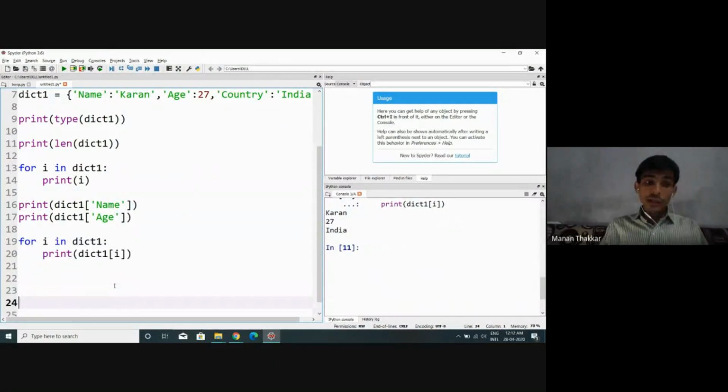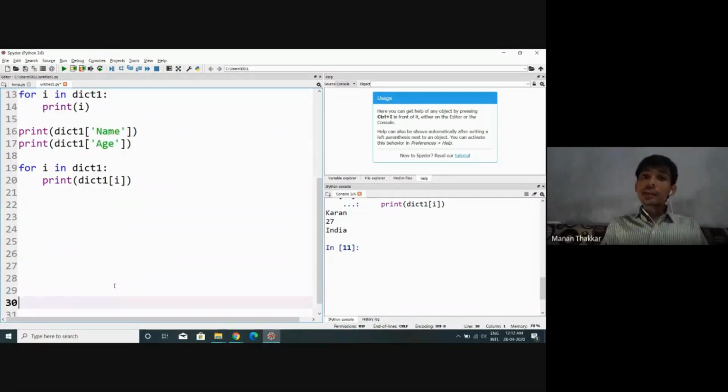Now understand, in case of list and tuple we had the concept of indexing. If I try to display the element at the 0th position, I was able to display it at that time. But in case of dictionary, there is no concept of indexing available.